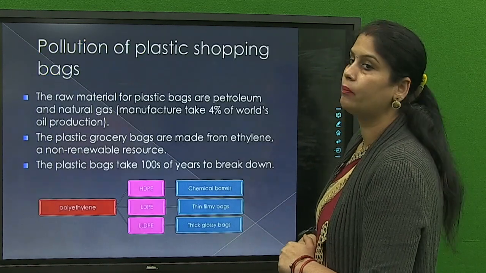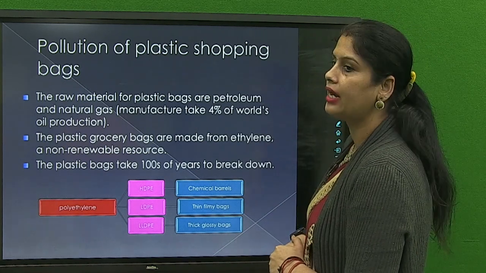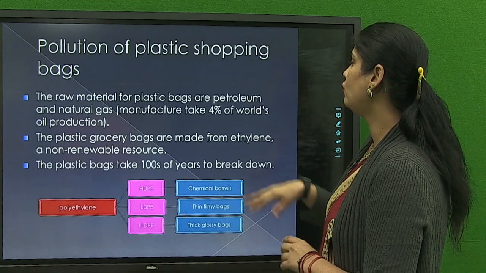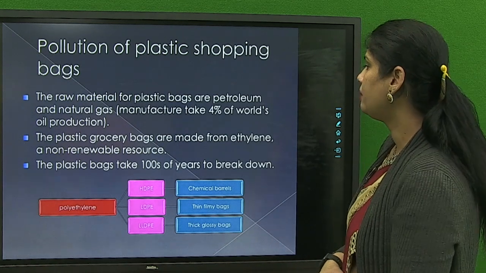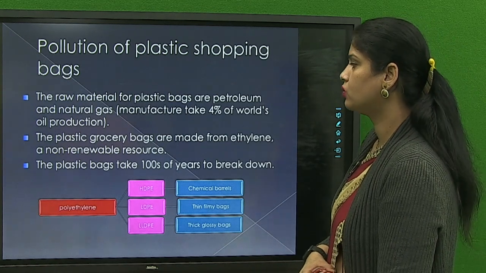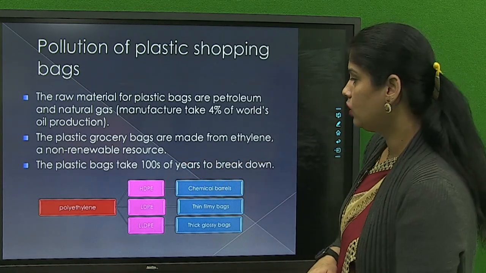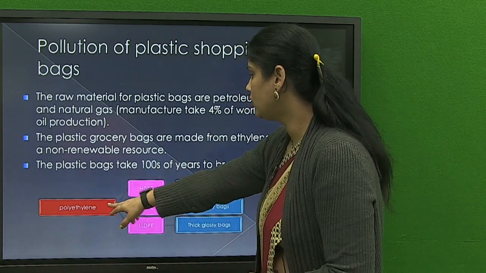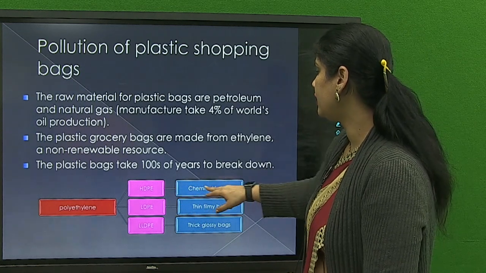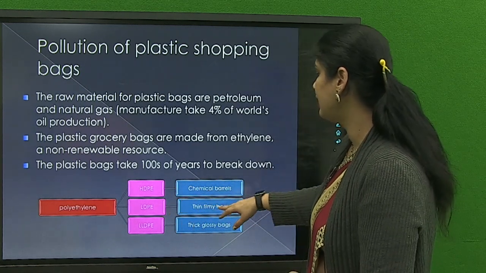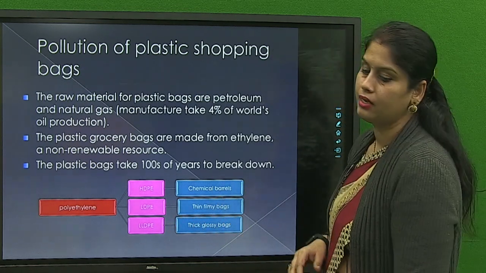Pollution of plastic shopping bags. First, the raw materials for plastic bags are petroleum and natural gas. Manufacturers take 4% of the world's oil production, and plastic grocery bags are made from ethylene, a non-renewable source, and plastic bags take hundreds of years to break down. You can explain this by the flow chart: polyethylene, HDPE, LDPE and LLDPE. HDPE is used for chemical barrels, LDPE for thin filmy bags and LLDPE for thick glossy bags.